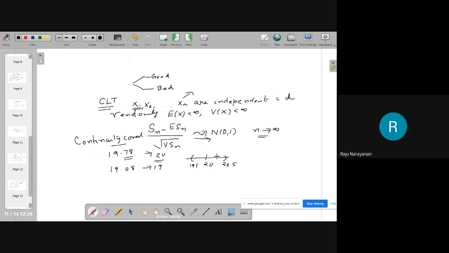Therefore, the actual payment will be greater than 19.5 rupees and less than 20.5 rupees. So sometimes we have to add 0.5 or sometimes we have to subtract 0.5. That's all. That is the concept of continuity correction.